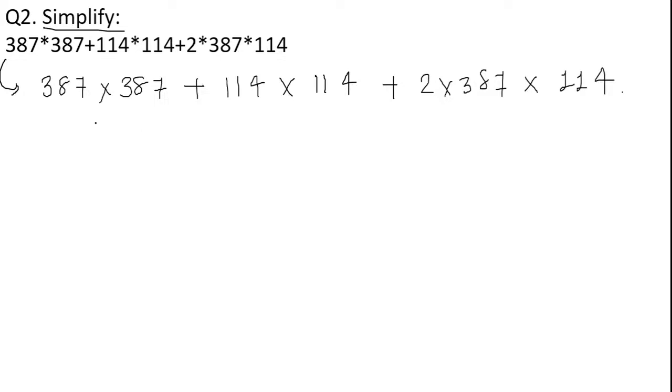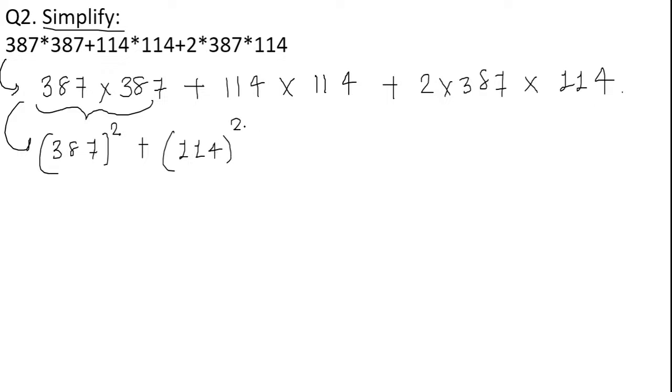Am I right? Okay. So here can I write this 387 into 387 as 387 square? Yes. Plus 114 into 114 can be written as 114 square. Simply this is 2 into 387 into 114.